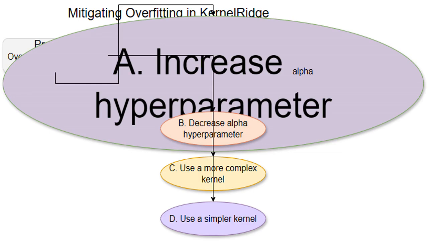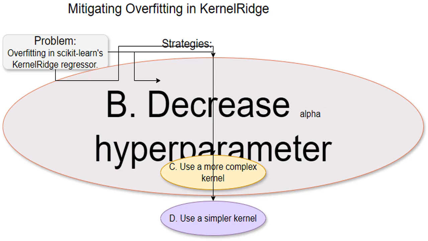Increasing the alpha hyperparameter increases regularization. Regularization helps to constrain the model's complexity, preventing it from fitting to noise in the training data. Think of it as adding a penalty for overly complex models. This directly addresses overfitting. Decreasing alpha reduces regularization, giving the model more freedom. This increases the risk of overfitting, because the model can fit noise better, so it is not a good choice to solve our problem.